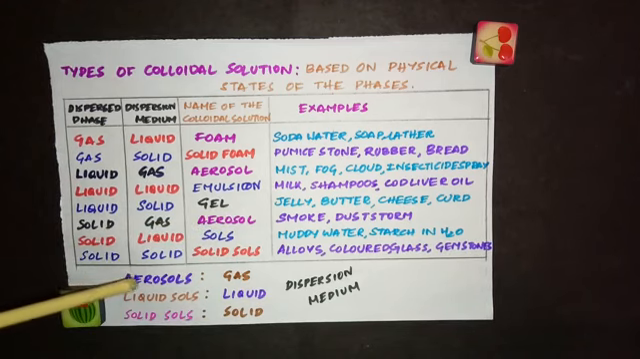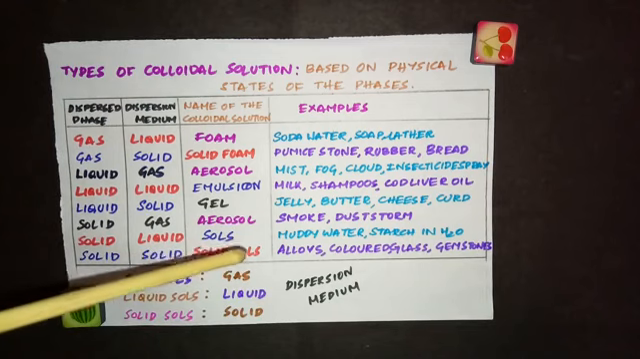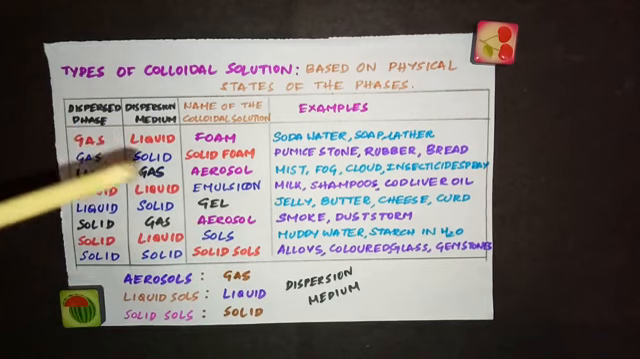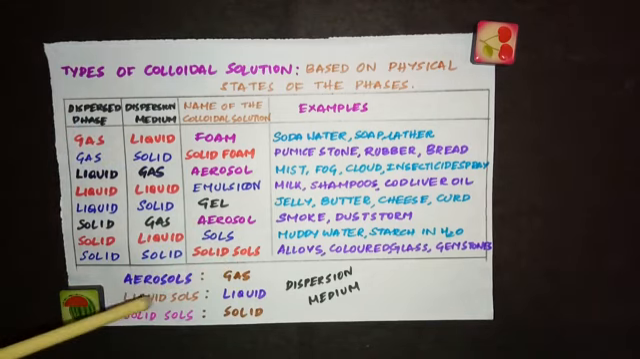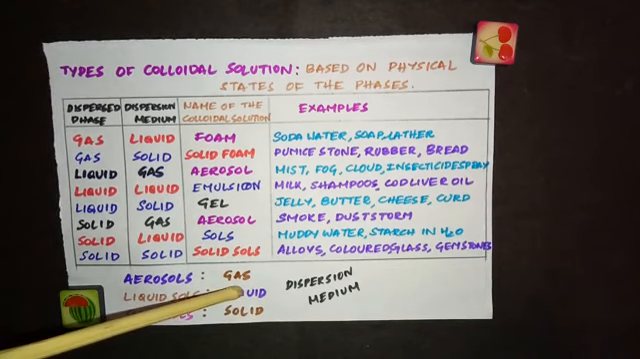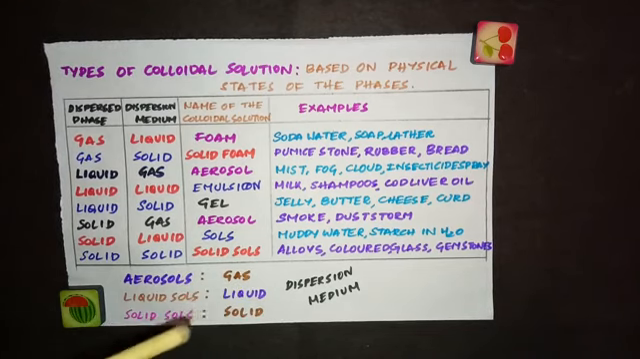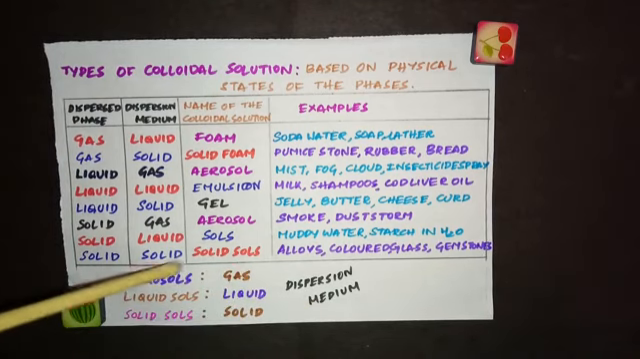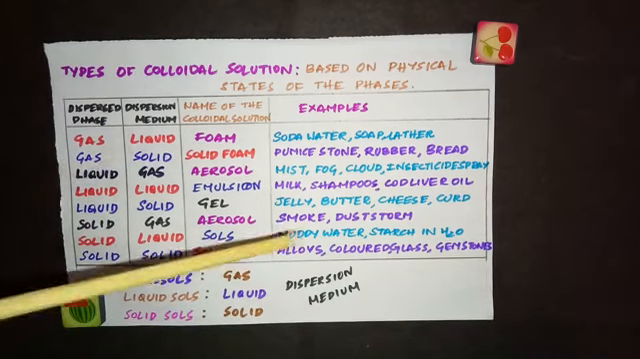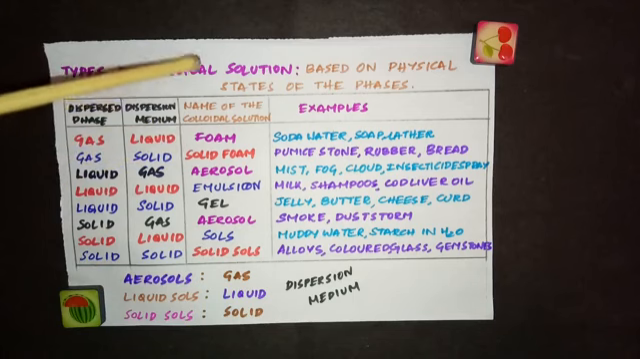So in the case of aerosols, it can be solid or liquid dispersed in gas. In the case of liquid sols, it can be solid or gas dispersed in liquid. In the case of solid sol, it can be gas or liquid dispersed in solid. So depending upon the dispersion medium, we have three categories: aerosols, liquid sols and solid sols. So this classification of colloid depends upon the physical state of the phases.